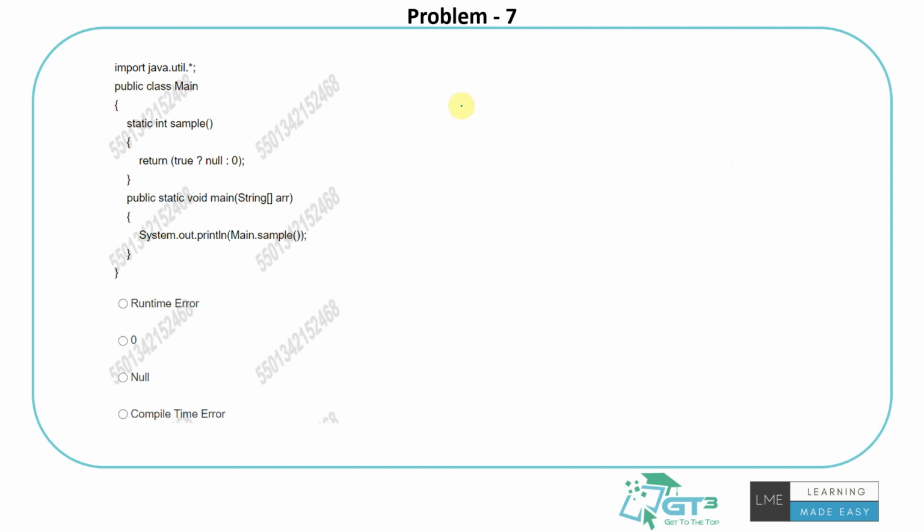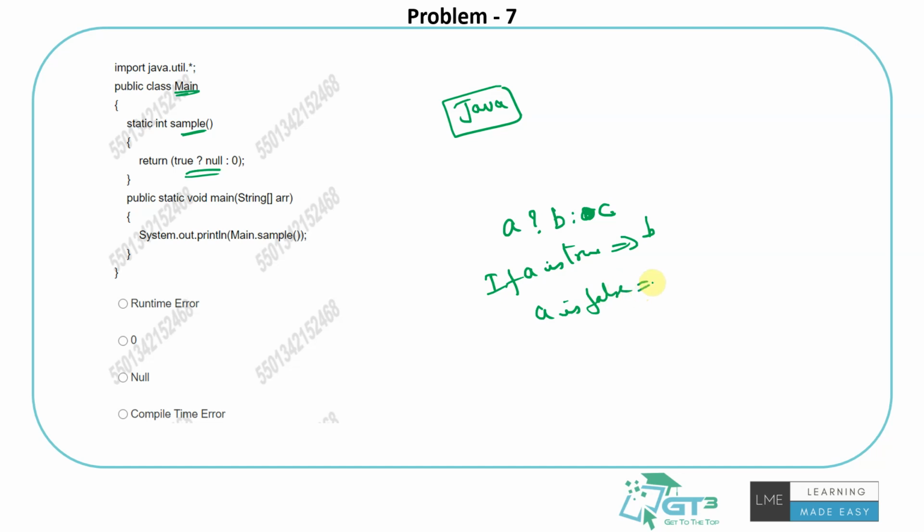Again, the question on Java, to be frank, is out of our team's scope. But there's a ternary operator that they're talking about. Assuming just pseudocode logic, there's a main function, inside which they have defined a function called sample, which is returning based on this ternary operator. This is a very common operator. When I write something like this, if A is true, then execute B. If A is false, then execute C. That's the definition of this function.